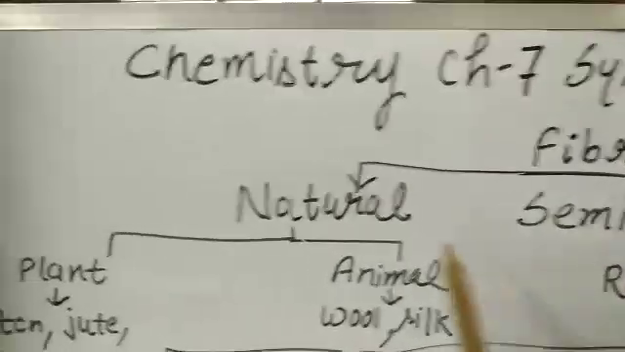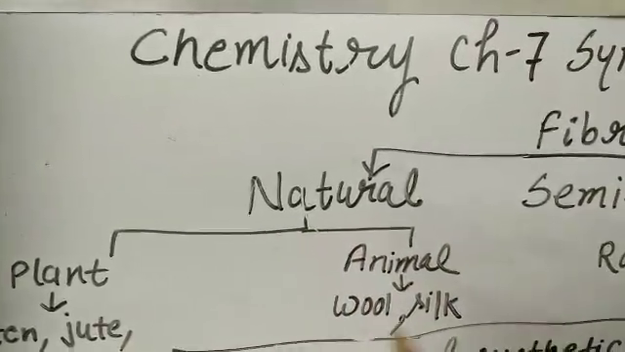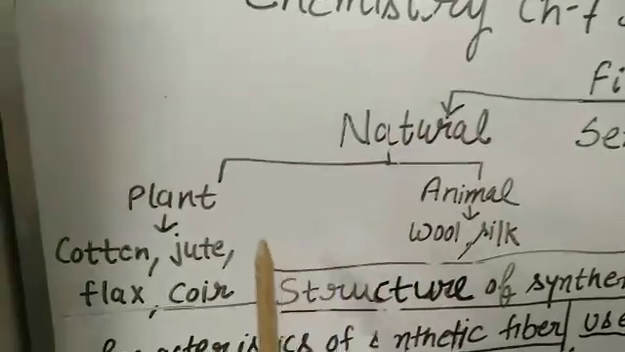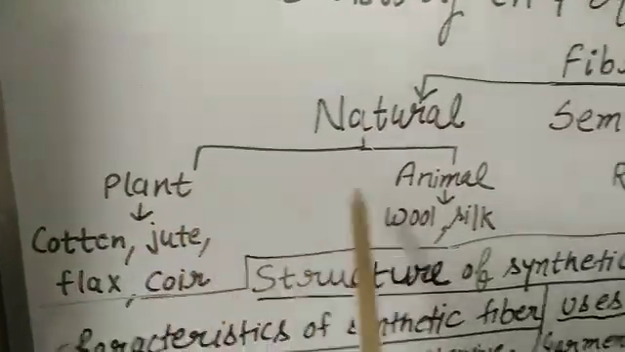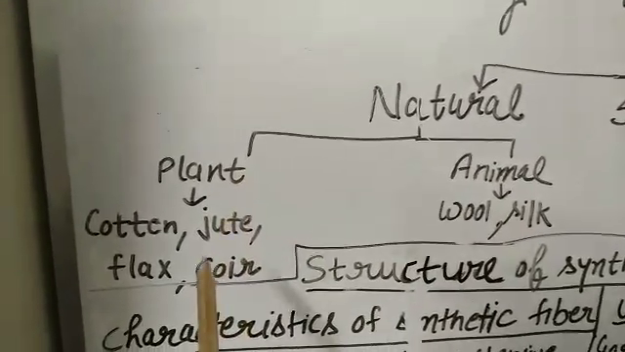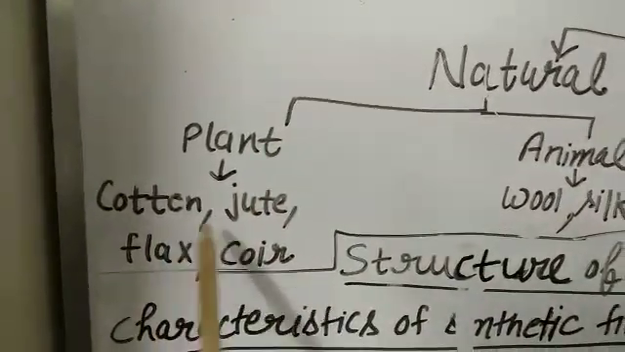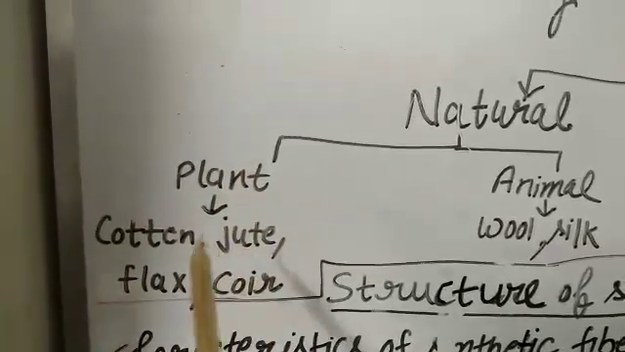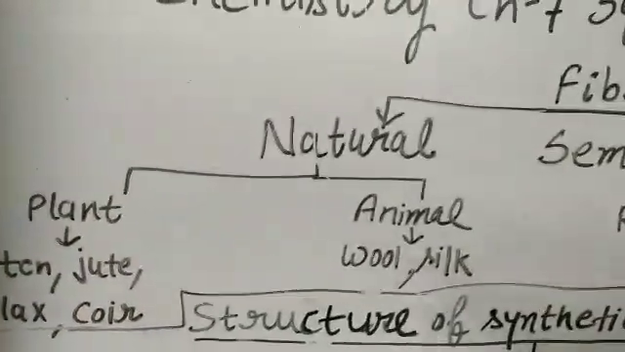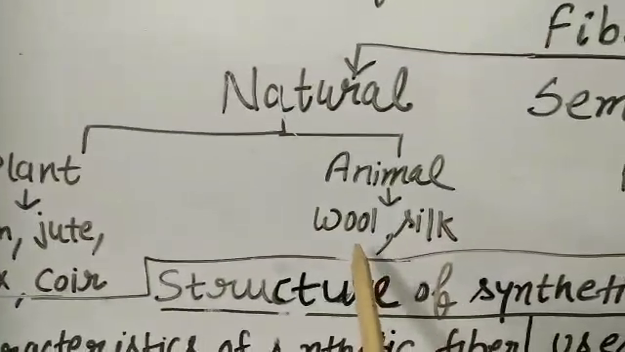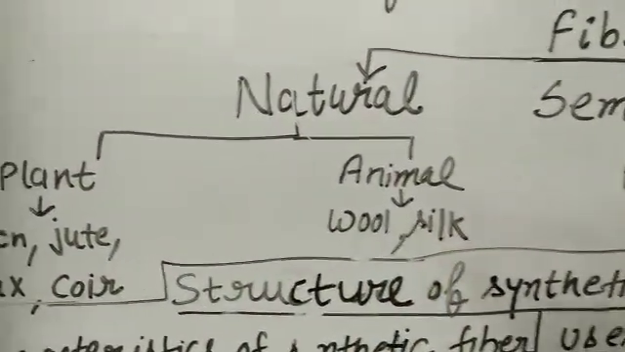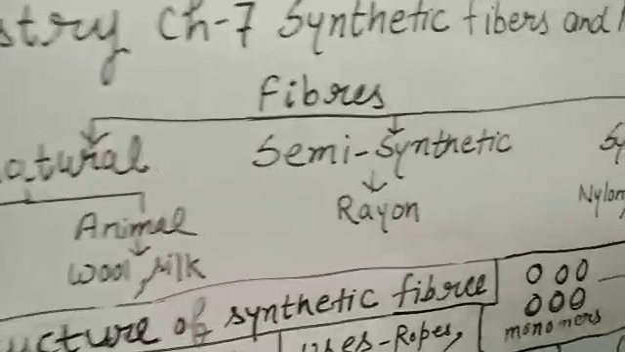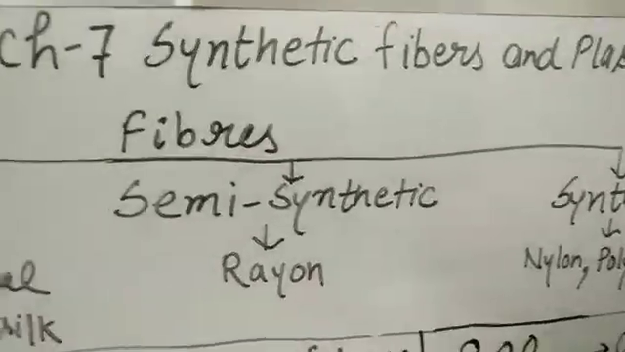We have natural fibers, those obtained from natural sources, from plants and animals. From plants we get cotton, jute, flax and coir. You all studied about this in 6th class. And from animals we get wool and silk. You also studied about wool and silk. But in this chapter we will study only synthetic fibers.